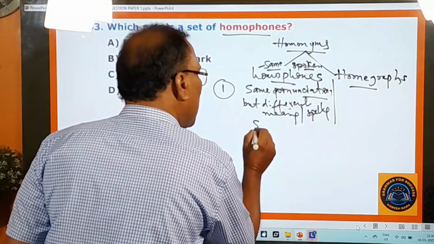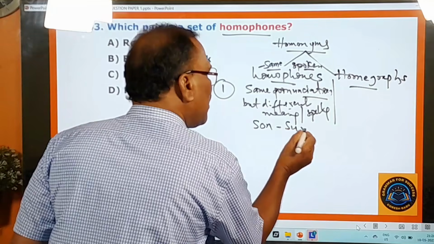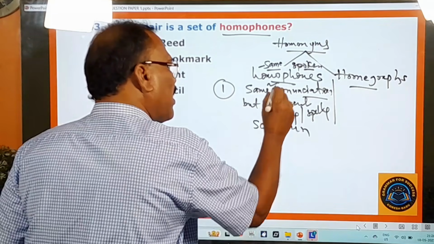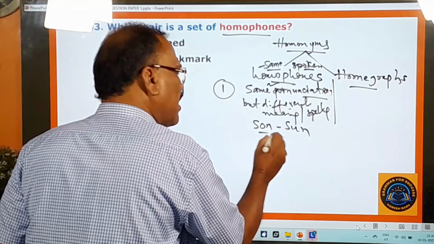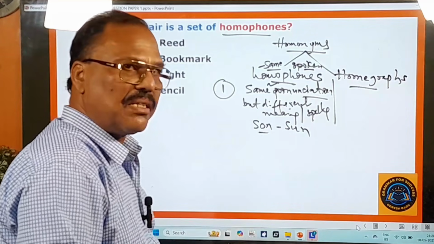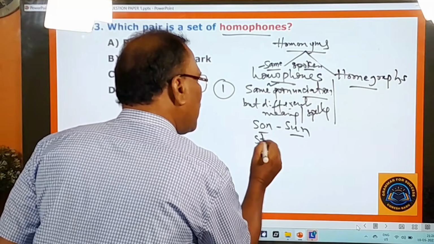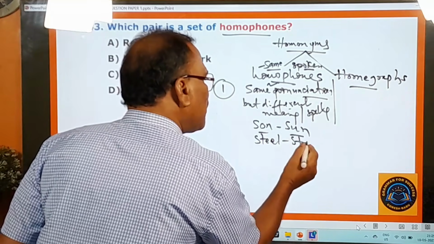For example, son is there and sun is there. S-O-N, son. S-U-N, sun. Same pronunciation, but different meaning. My elder son is in the USA, and the sun rises in the east. Son, sun. And here you see steel and steal.